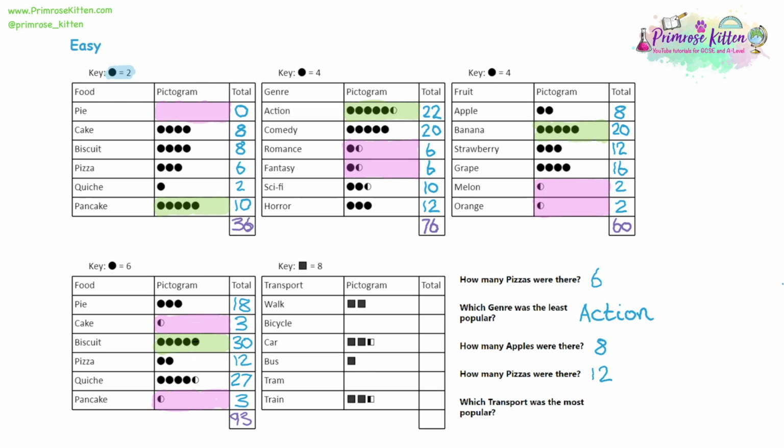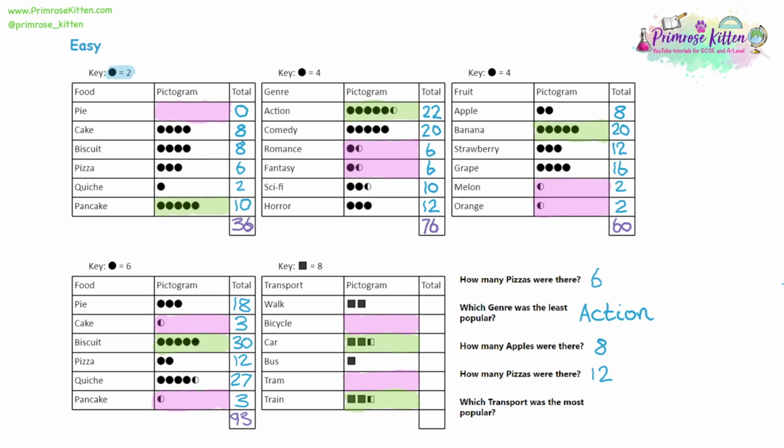Now let's look at the final question. This is the kind of transport that students take to school. So we've got lots of different options. The most popular option looks like it's going by car, which is 2.5 squares, and train also has 2.5 squares. So we have a tie. The least popular, nobody takes a bike and nobody takes a tram. Now the key for this, a full square is equal to 8.